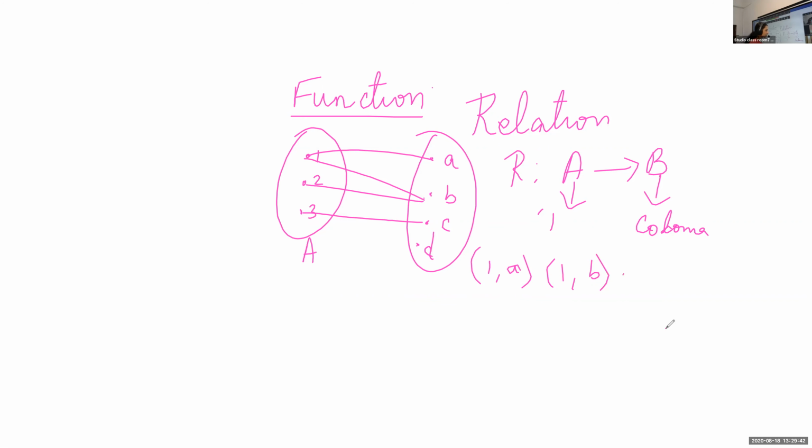Then if we take 2, 2 is related to B, and 3 is related to C. Here, this is a relation. But for a function, what we need is that every element in the domain should have a unique image. It should have only one image. Now, if I take 1, is 1 having a unique image here? No.